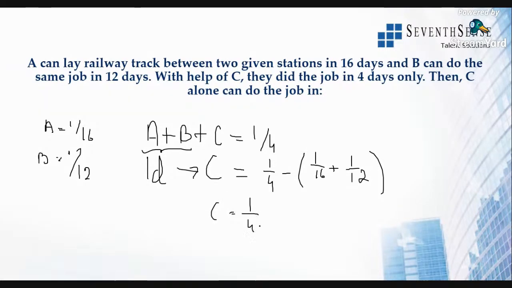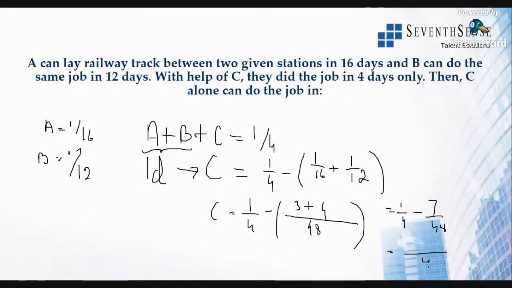So 1 by 4 minus of, 48 is the LCM. So then it will be 3 plus 4. So this will be 1 by 4 minus 7 by 48. So C will take 48 as the LCM, 12 minus 7. All right. So this is 48.